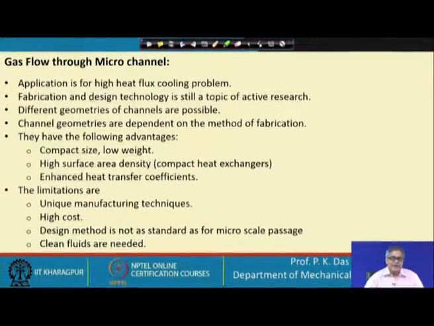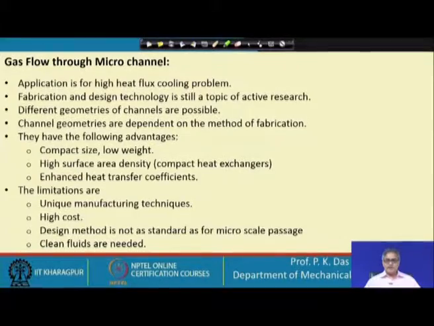You will find that the techniques of manufacturing are not as common as in the case of conventional heat exchangers. As we have to have some unique technique for fabrication of this heat exchanger, the cost is also high.